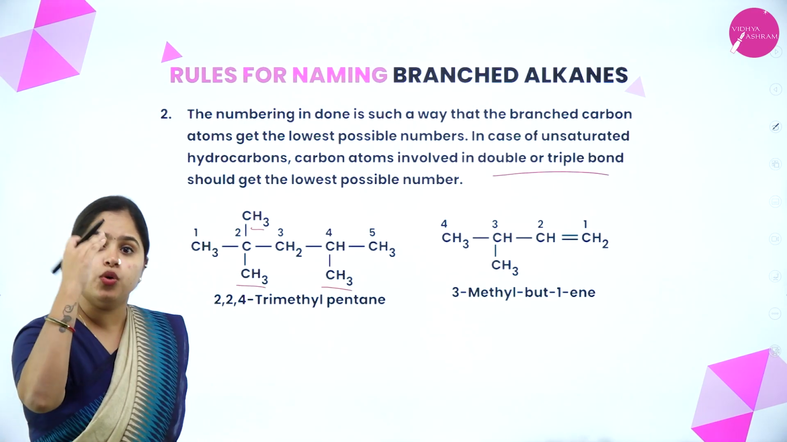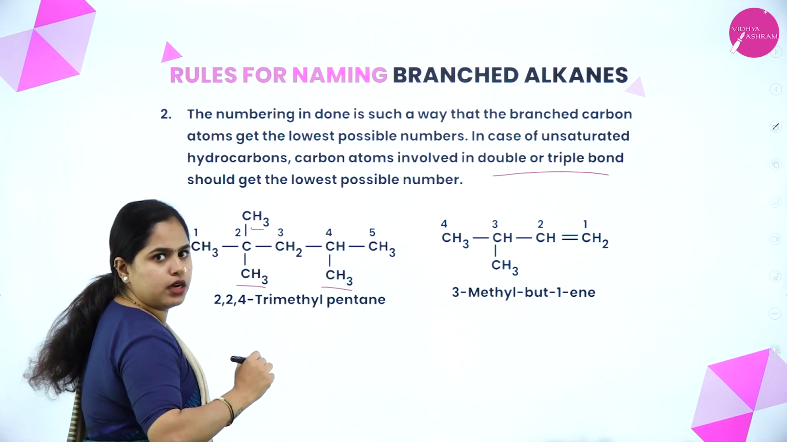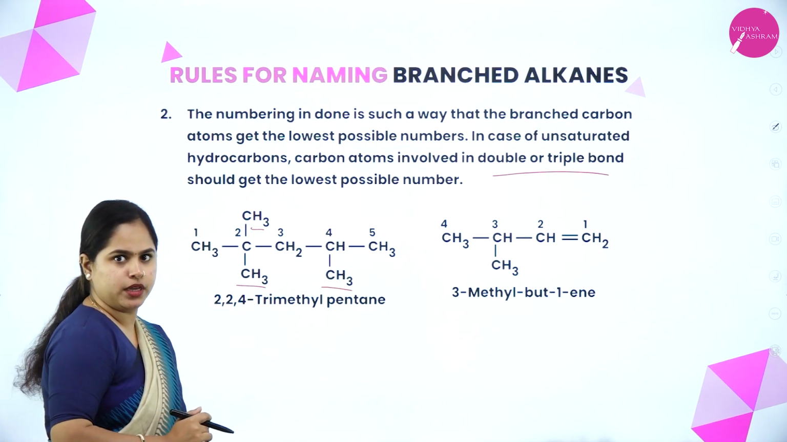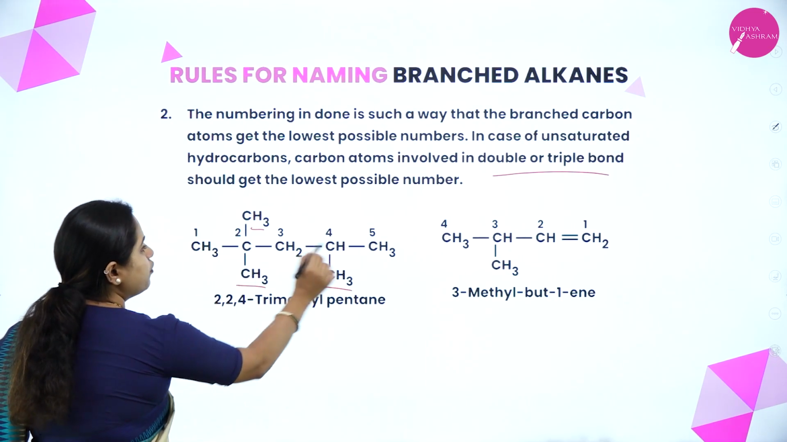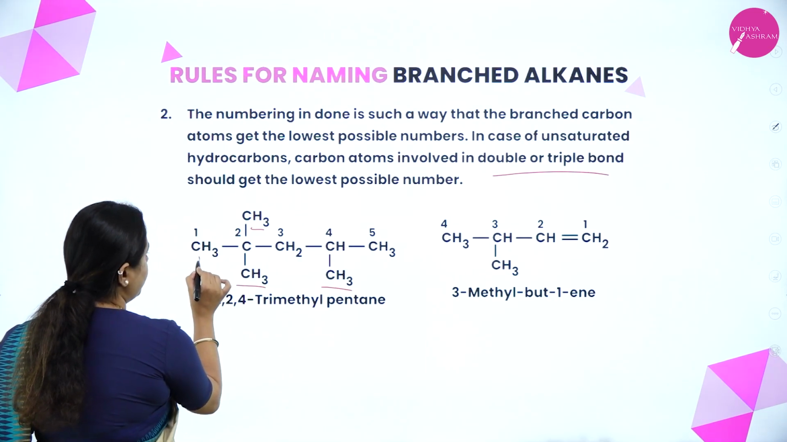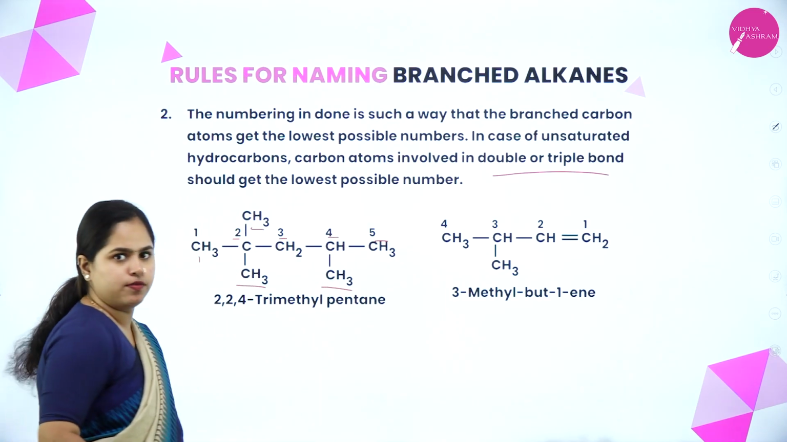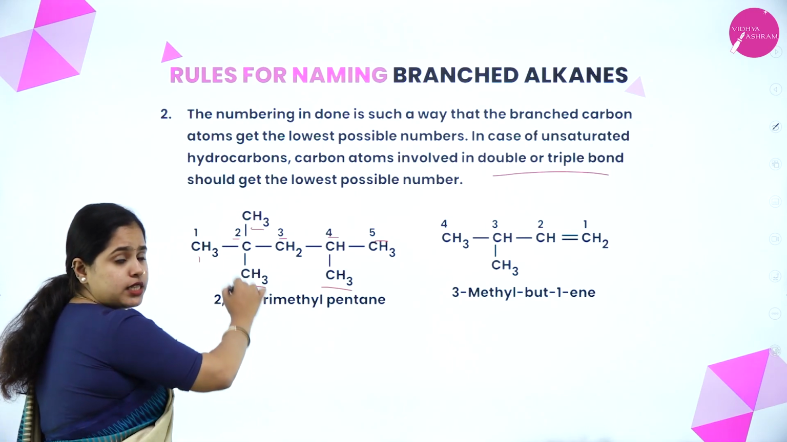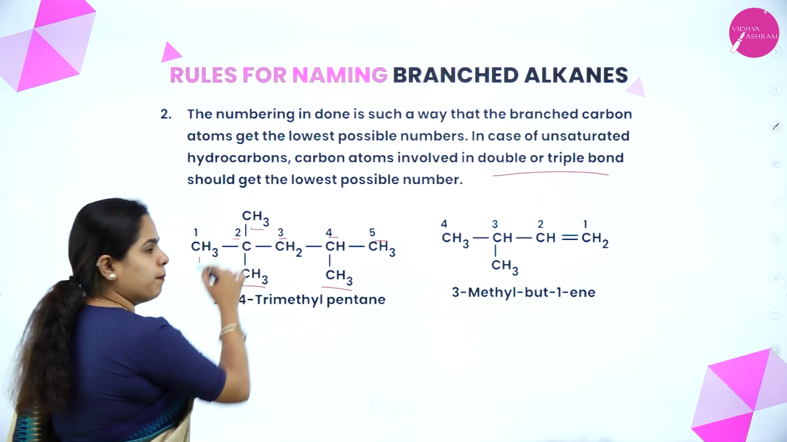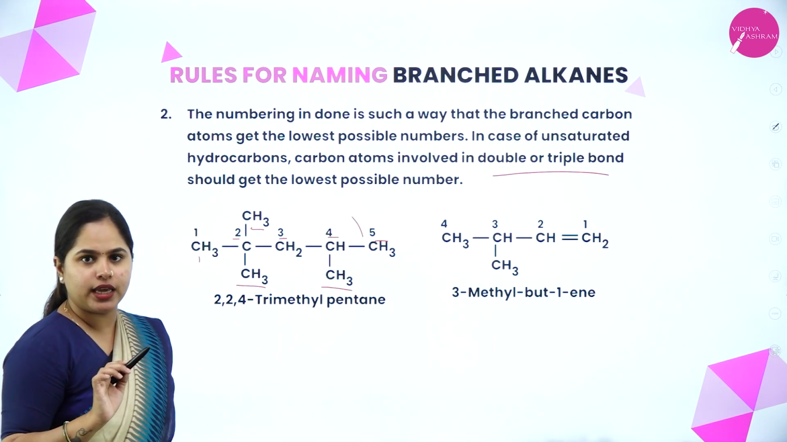Right. So how do I number the carbon atoms? I can start from here as well as I can start from here. Both are possible. Let's see which one is the correct way. If I start numbering from here, this is 1, this is 2, this is 3, this is 4 and this is 5. So these two methyl groups, that is these two branches, will get the number 2 and this will get the number 4. Right, my branches will get these numbers.